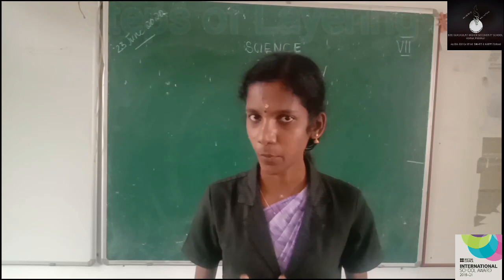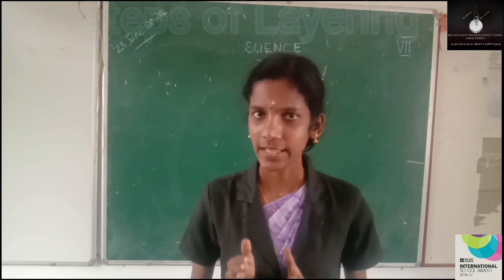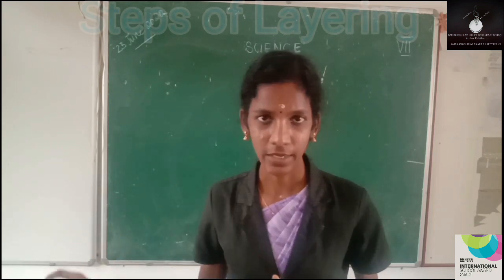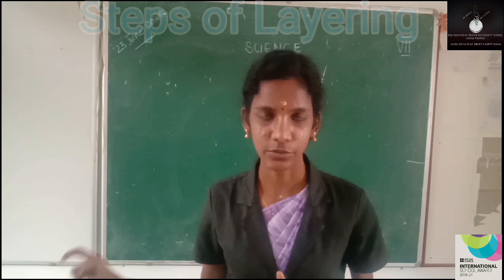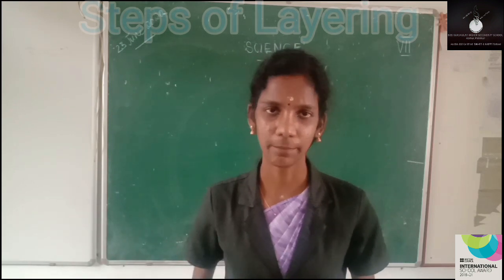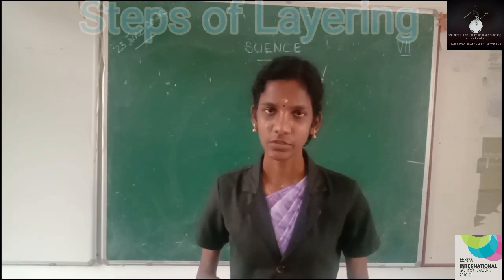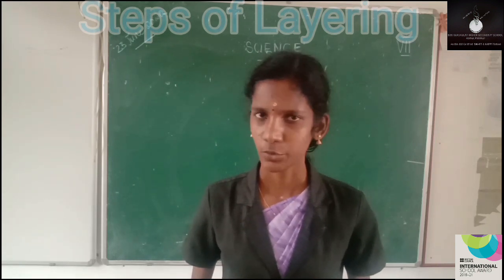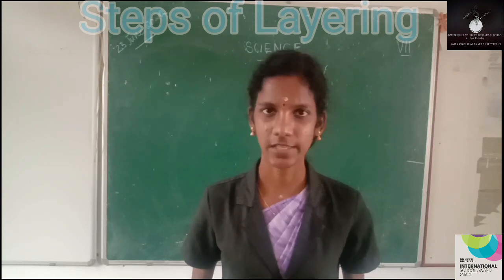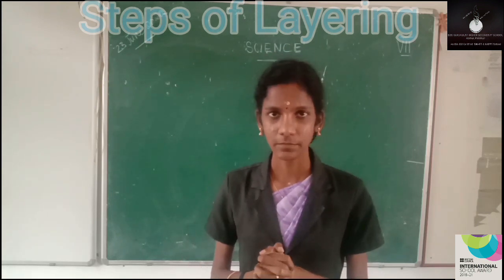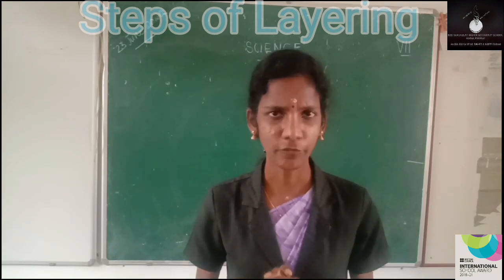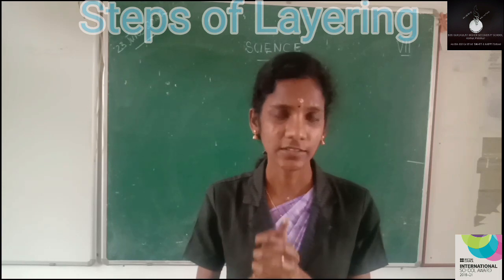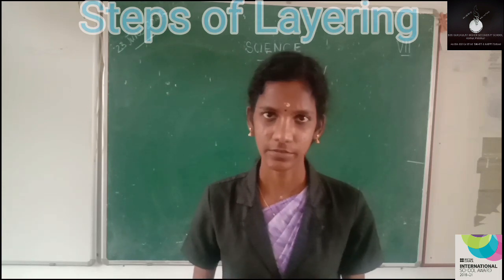When the plant in the pot attains proper growth, at that time we can transplant that plant from the pot into a new area where we want to cultivate the plant actually. Understood? So now you might be familiar with the steps of the layering process, isn't it? Do you want me to say it once more? Okay, I'll say. In the first step, you have to select a branch of a plant from which a sapling is to be produced. It is better to select a branch with pencil thickness, isn't it?